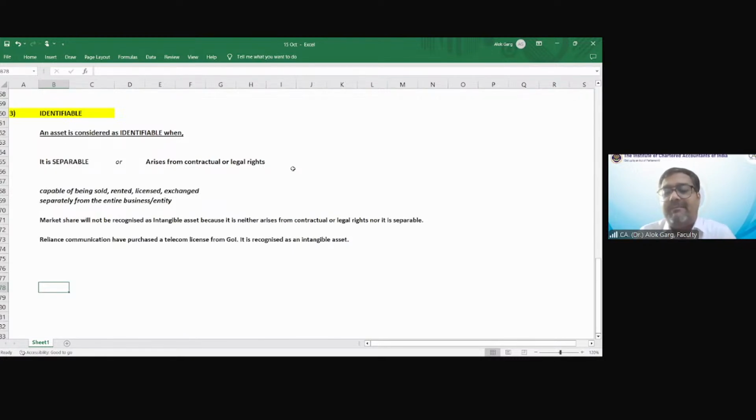Normally, theaters like Inox and PVR get a broadcasting license for the movies.